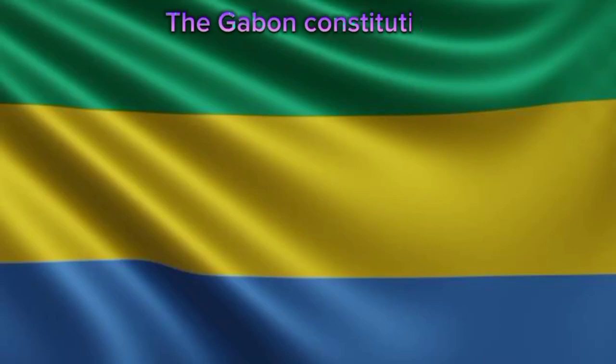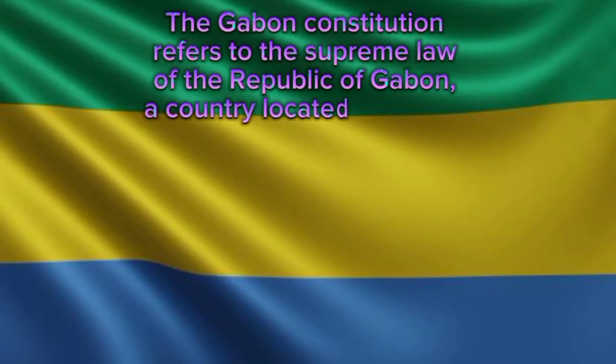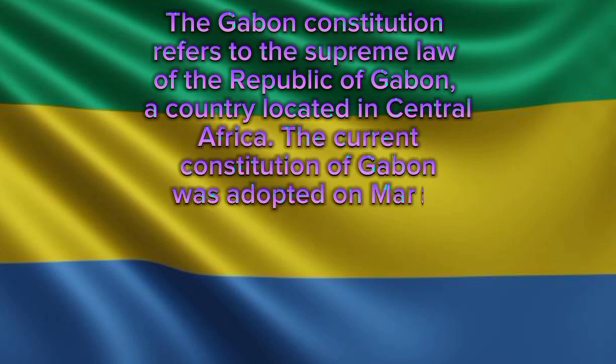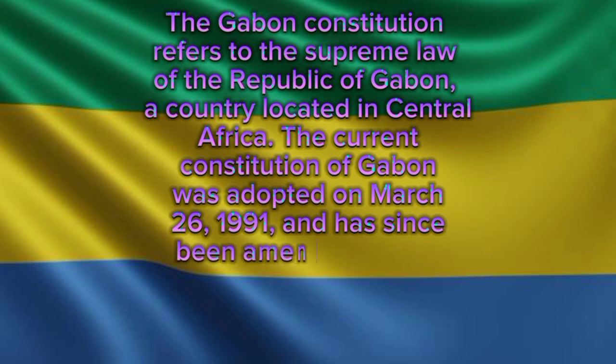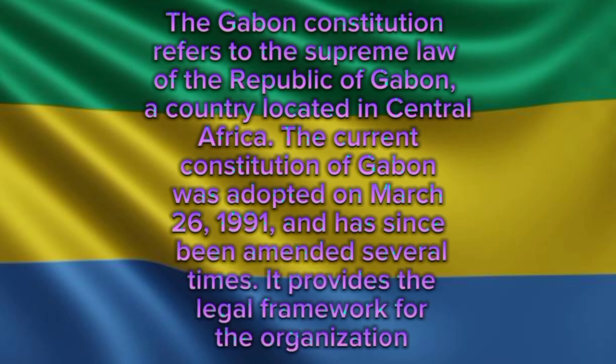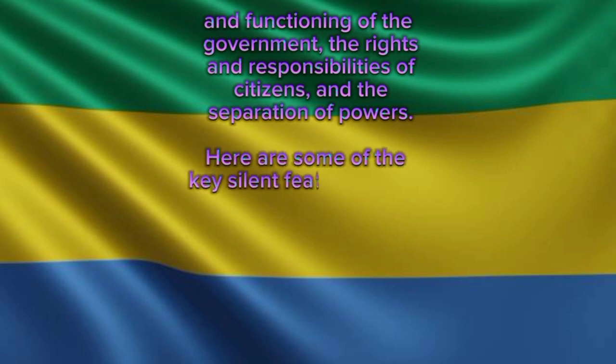The Gabon Constitution refers to the supreme law of the Republic of Gabon, a country located in Central Africa. The current Constitution of Gabon was adopted on March 26, 1991, and has since been amended several times. It provides the legal framework for the organization and functioning of the government, the rights and responsibilities of citizens, and the separation of powers. Here are some of the key salient features of the Gabon Constitution.